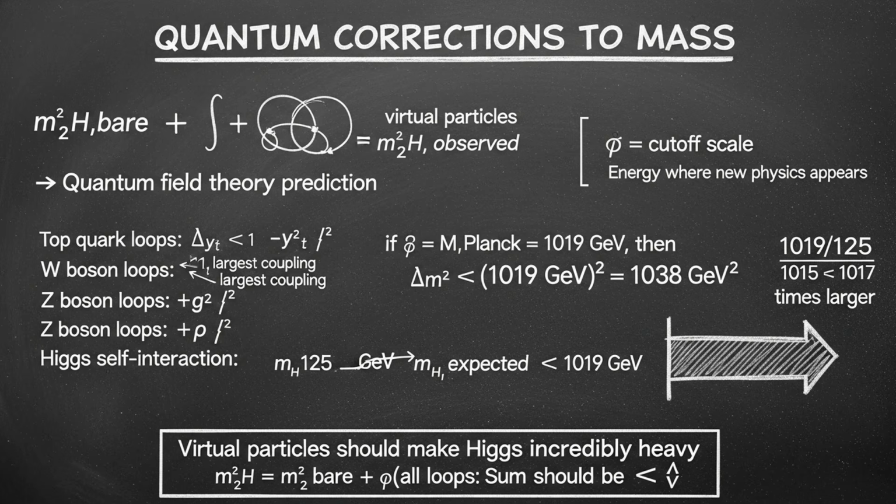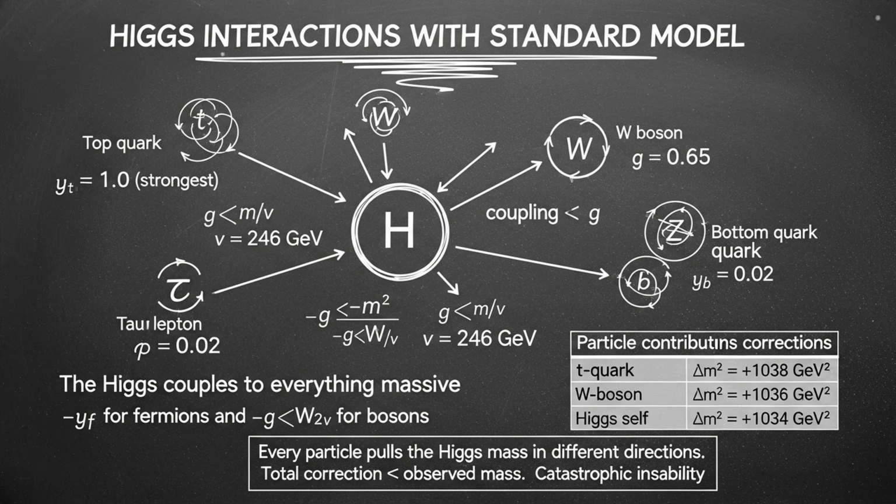Even more puzzling is the mass of the Higgs boson itself. The Higgs boson weighs 125 giga-electron volts, but quantum mechanics says it should not weigh that. You see, in quantum field theory, particles interact with virtual particles: electrons interact with virtual photons, quarks interact with virtual gluons, and the Higgs boson interacts with everything, every particle, top quarks, W bosons, Z bosons, everything in the Standard Model.